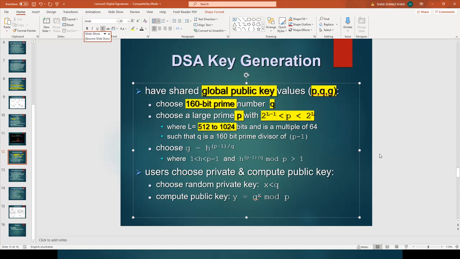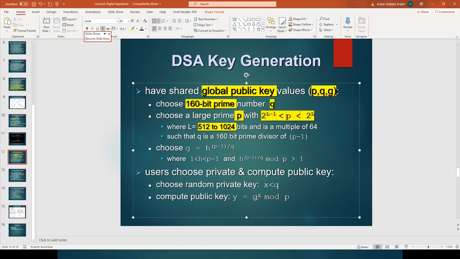The main idea is that we choose a very large prime and it should satisfy the size requirement. To determine the size we use the variable L, which can be any value between 512 and 1024, but it should be a multiple of 64. Clear?